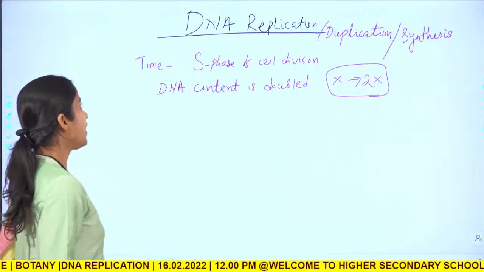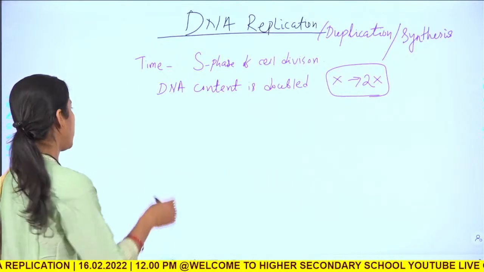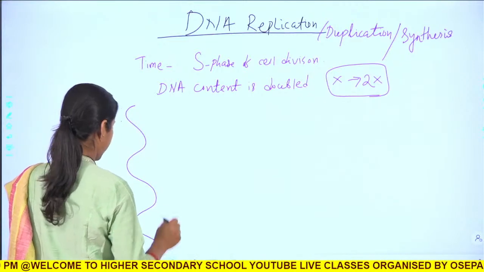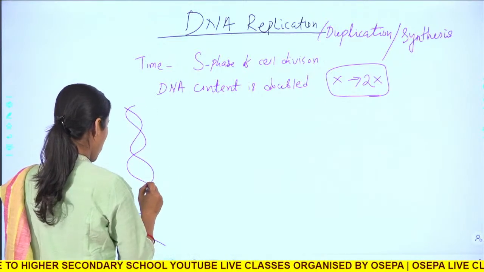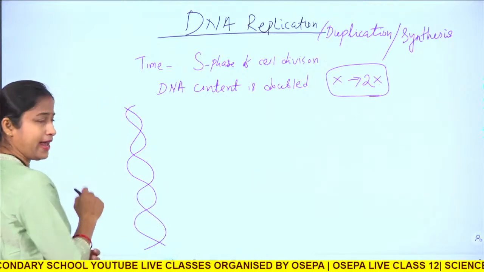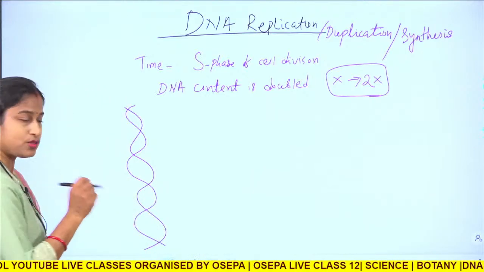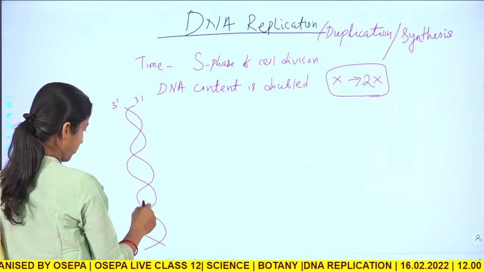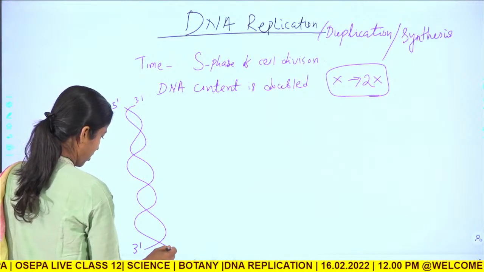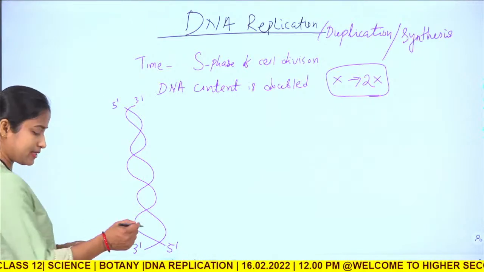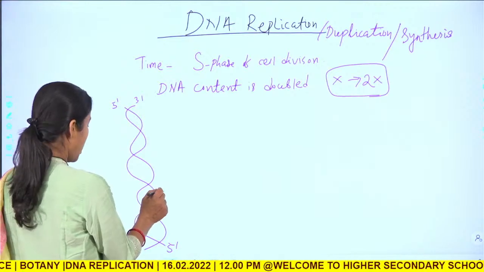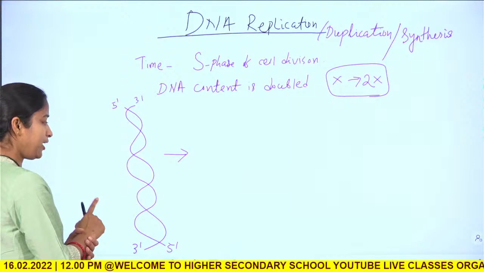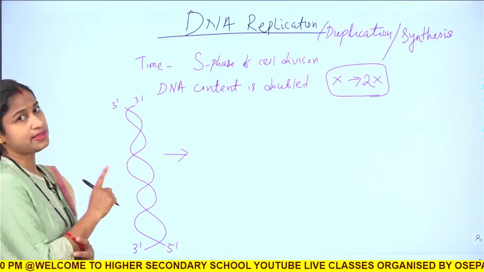Now, how does it replicate? Let us suppose I have a parent DNA molecule like this. As we know, DNA is a double helical structure. This DNA molecule will replicate into two DNA molecules like this.